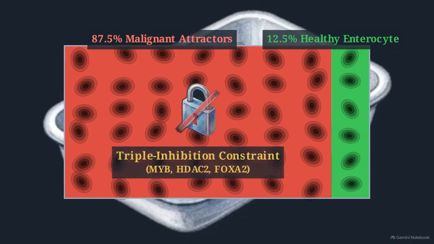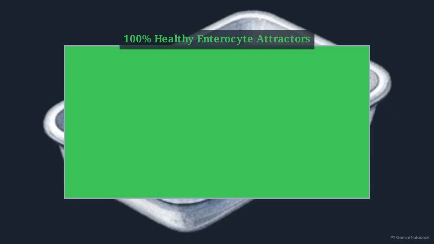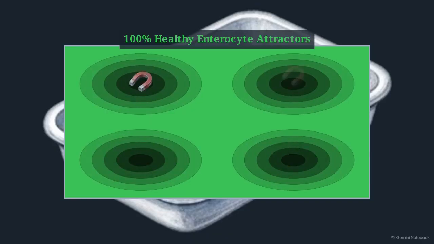When the triple inhibition constraint is applied to the model, the mathematical topography reacts immediately. The original 48 distinct valleys flatten out, merge, and erase the boundaries between them. Exactly 100% of the mathematical basin reallocates. It collapses into just 4 massive, highly stable valleys, all classified as normal enterocyte attractors.